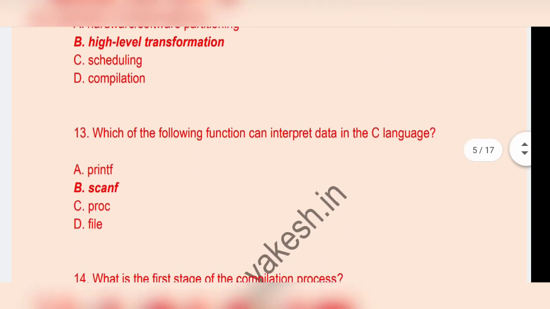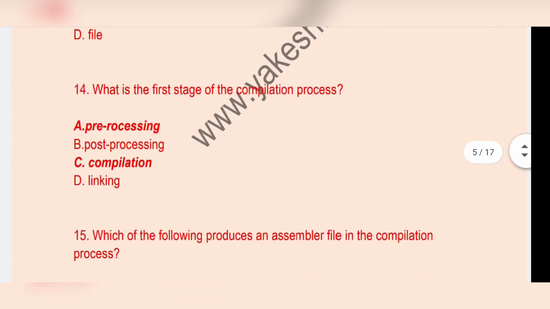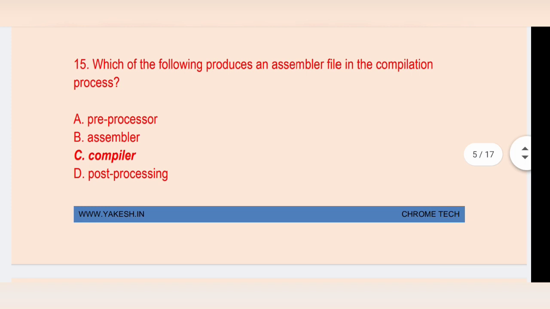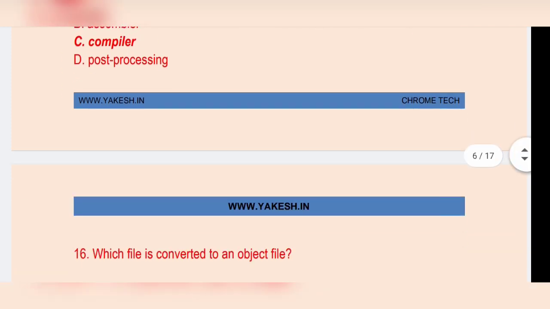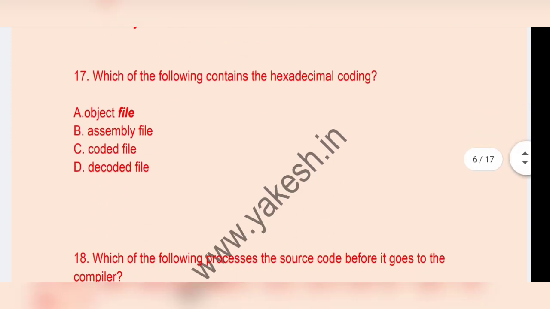High level transformation. Which one of the following function can input data in C language? Option B, scanf. Which is the first stage of the compilation process? Option A, pre-processing. Which of the following produces an assembler file in the compilation process? Option C, compiler. Which file is converted to object files? Option D, assembly file. Which of the following contains hexadecimal code?